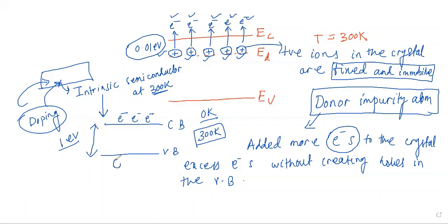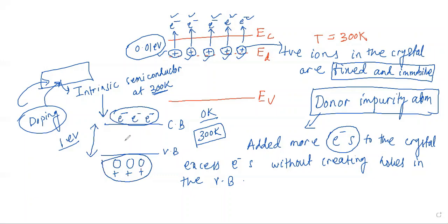Here you will get these holes. These holes are vacated electron positions, which we consider to be positive charges. Here in the valence band they can move and contribute to the process of conduction, in the same way that electrons move in the conduction band to contribute to conduction. Holes move in the valence band to contribute to conduction, right?